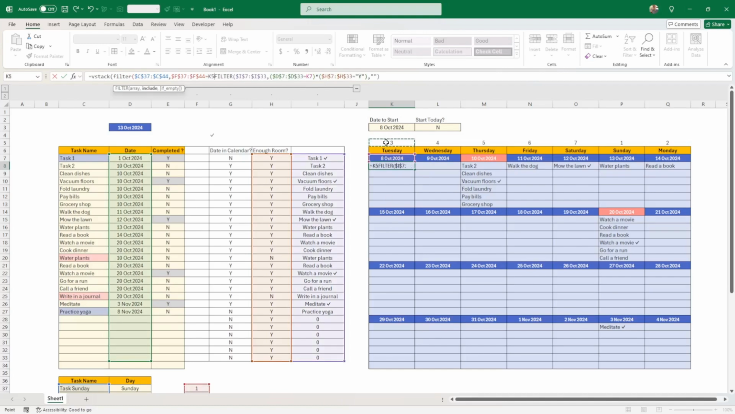And here I have to be careful. I want to lock the number 5, but I don't want to lock the K because I want to be able to slide it. So I want to lock the 5, so it's going to be $K$5. Okay, so this is the condition of my filter.